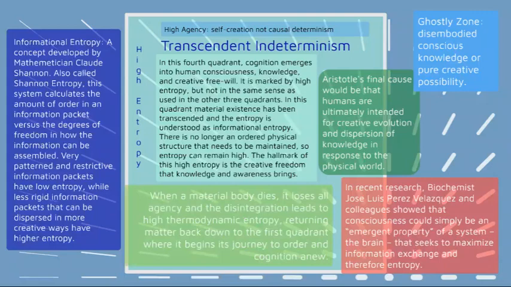When a material body dies, it loses all agency, and the disintegration leads to high thermodynamic entropy, returning matter back down to the first quadrant, where it begins its journey to order and cognition anew. So this was just saying that when the physical body dies, it disintegrates and returns back down to the first quadrant, starting the physical aspect of this process over, while the consciousness remains. The consciousness and the knowledge can remain for eternity as long as the knowledge is passed down.